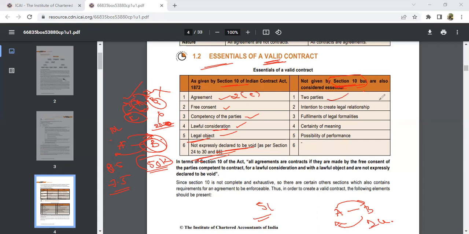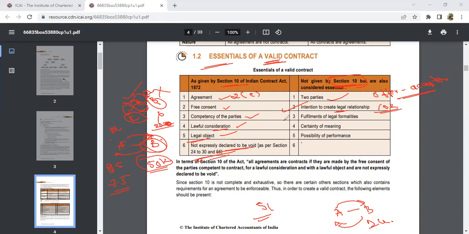Two parties: obviously there must be an offerer and an acceptor to accept that offer. If there is a seller, there must be a buyer to buy the product. If there are no two parties, the contract will never take place. And then intention to create a legal relationship. I can't give you 10K and tell you to go and kill some minister. Is that a legal relationship? Obviously not. But if I give you 10K and tell you to do some social work, obviously it's a legal relationship, right?